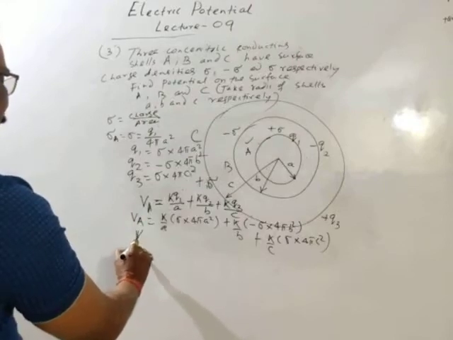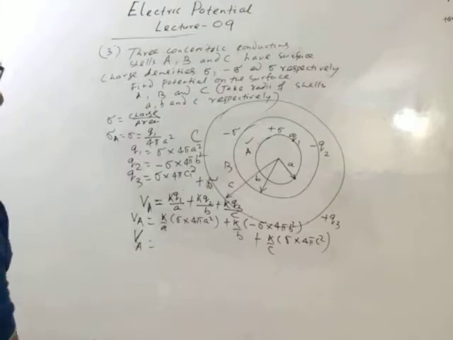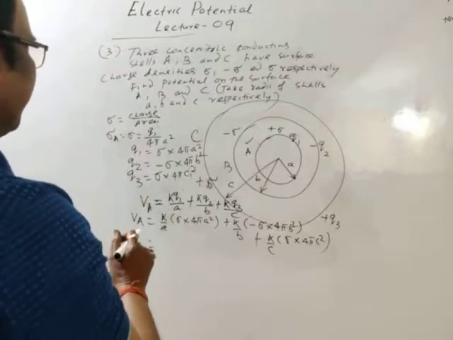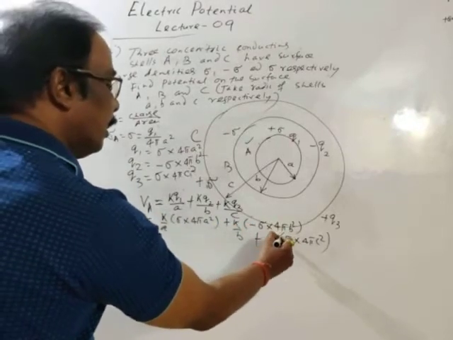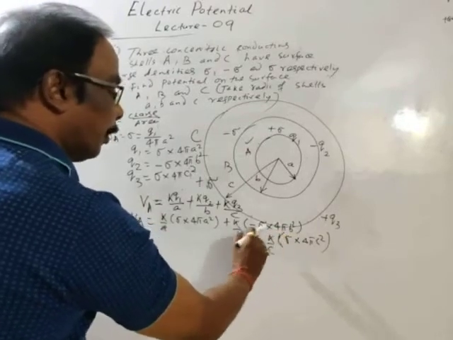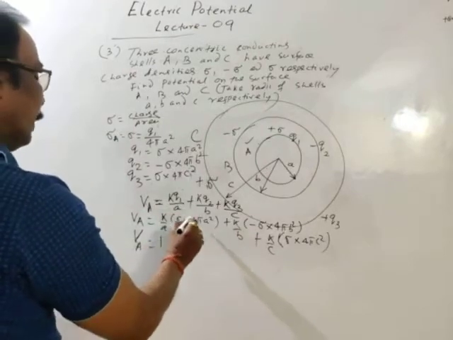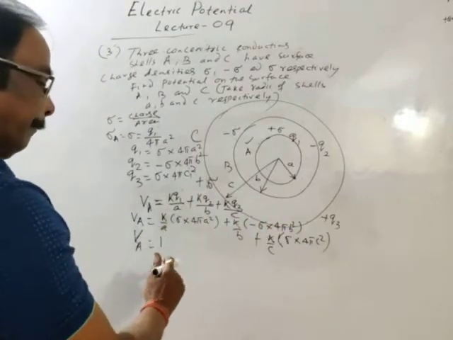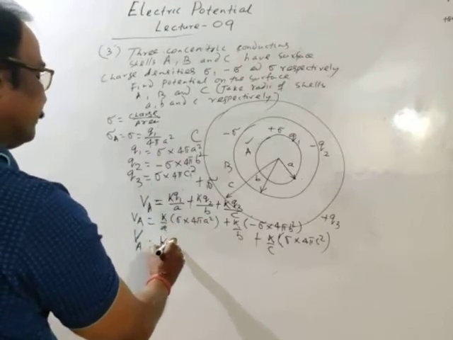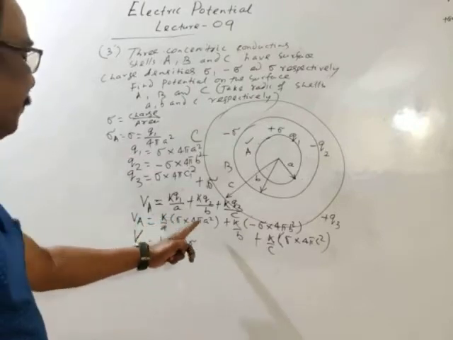Then the potential on surface A. Bring K sigma common, K 4 pi sigma.